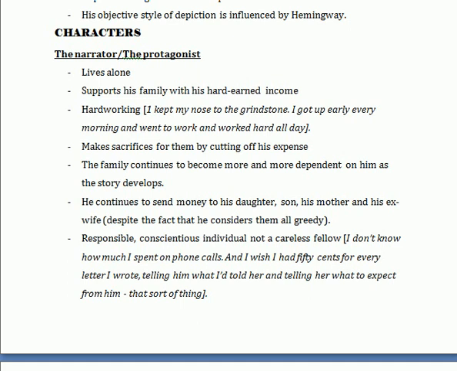This we may also see in this instance, as given over there: "I don't know how much I spent on phone calls, and I wish I had 50 cents for every letter I wrote, telling him what I had told her and telling her what to expect from him, that sort of thing." So what does that state?